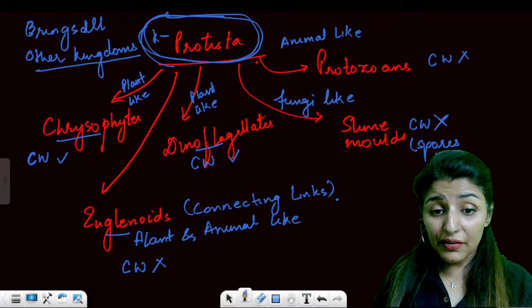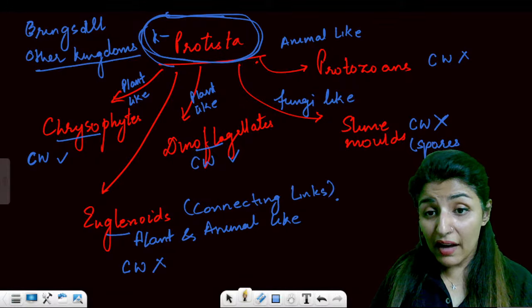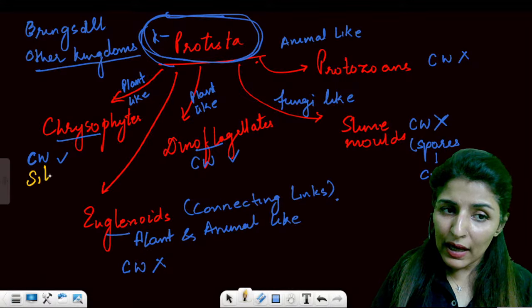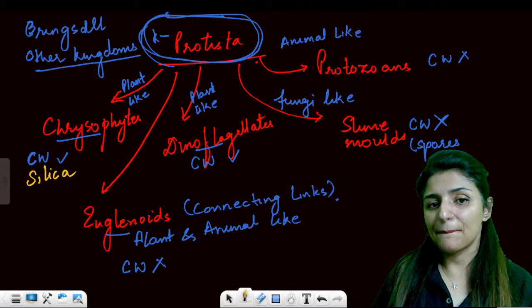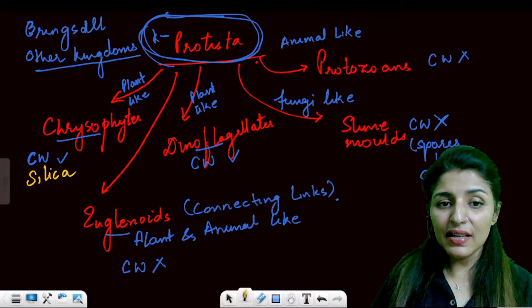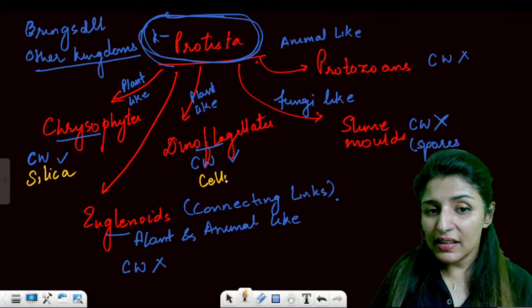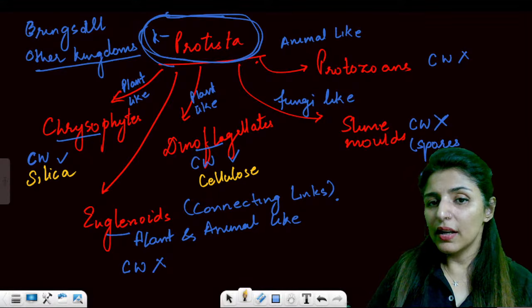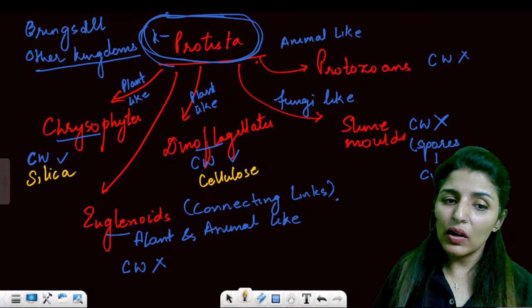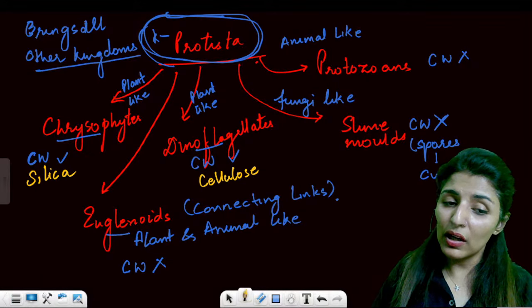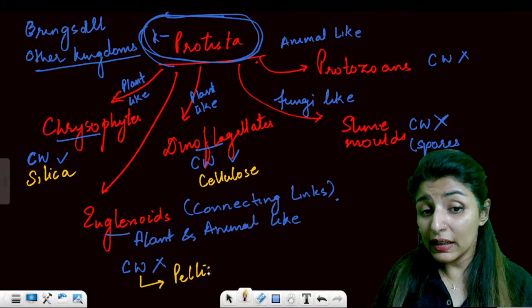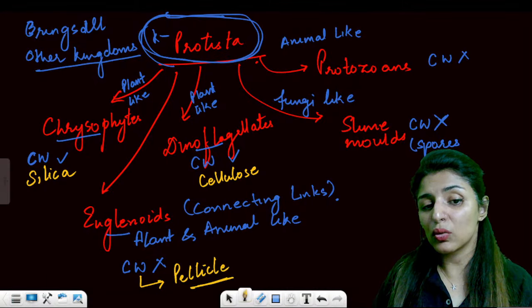Now, the difference is that all of them which have a cell wall, it is made up of different things. In chrysophytes, the cell wall has silica. In dinoflagellates, the cell wall will be made up of cellulose. Now, protozoans will not have a cell wall and euglenoids will also not have a cell wall. But instead of a cell wall, euglenoids will have a proteinaceous covering, which is known as pellicle.